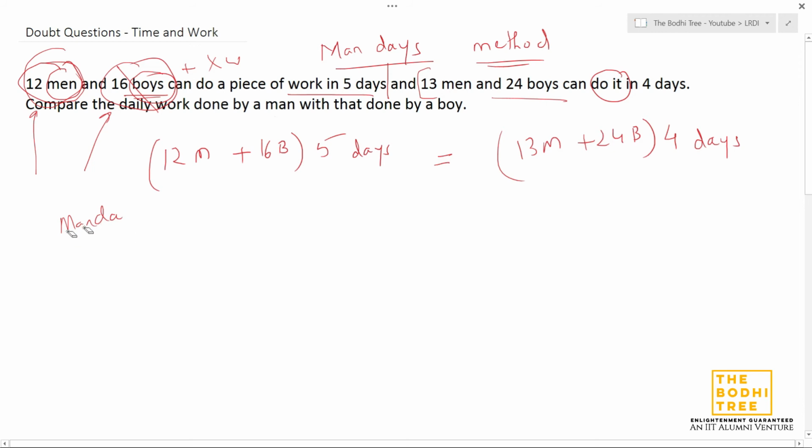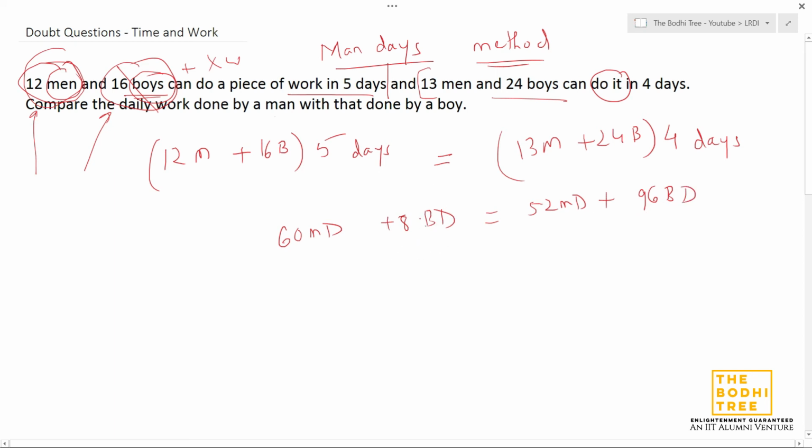All right, so basically what do we get? 12 into 5. In this case we'll multiply, because we have to equate these two and there's no common factor that I can see. So 12 into 5 is 60 man days, I'll just write MD, plus 80 boy days is equal to 52 man days plus 96 boy days, right?